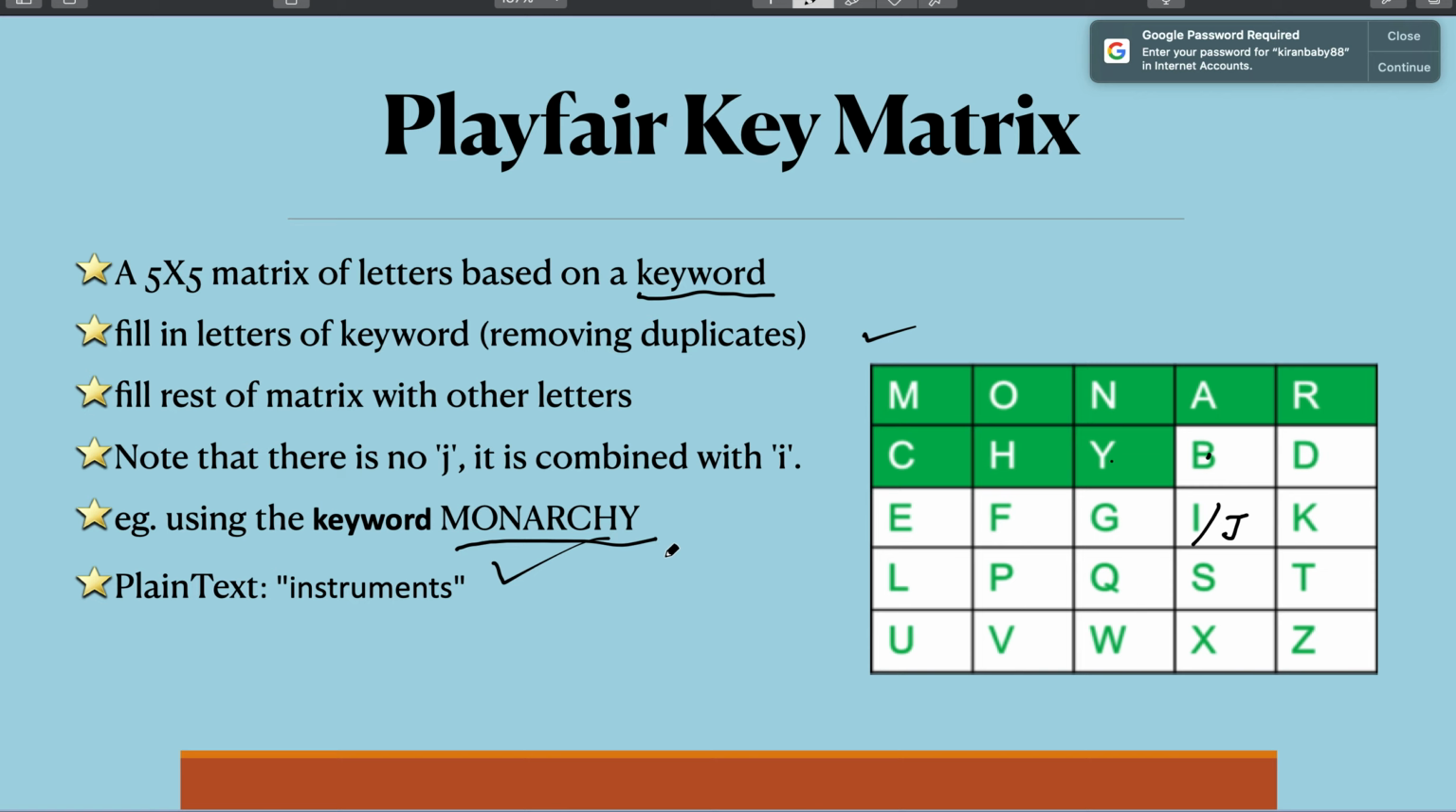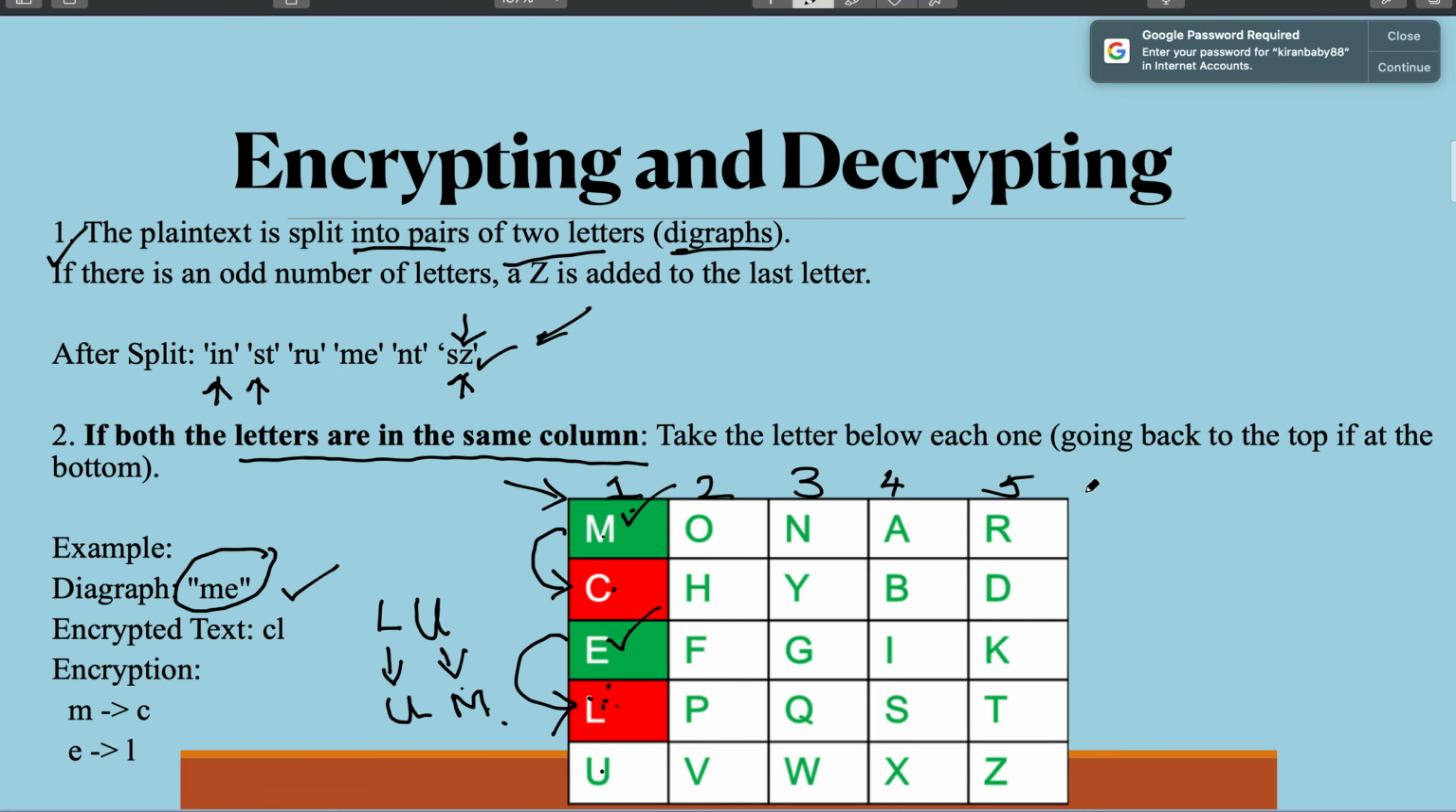So the first step you have to do is, using the keyword, draw a 5 by 5 matrix. Here the keyword was monarchy, and using that I have drawn a 5 by 5 matrix. First you write down all the letters in that keyword in row-wise order, removing the duplicates. After that you fill out the remaining alphabets in alphabetical sequence. Remember that I and J share the same cell. So you are writing all 25 alphabets in this specific sequence, and based on this key matrix you are going to apply the rules.